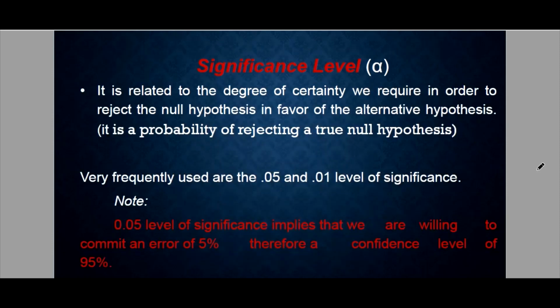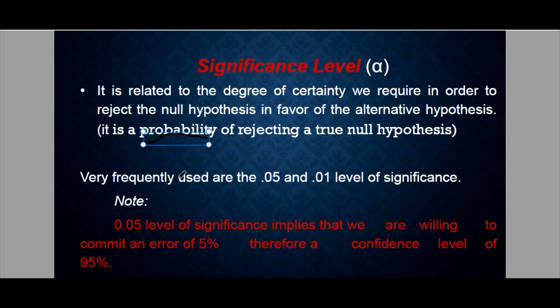Now let's go to the significance level. In the past, when we were studying the Z alpha and the T alpha, we always encountered this alpha. It is related to the degree of certainty we require in order to reject the null hypothesis in favor of the alternative hypothesis. In short, it is the probability of rejecting a true null hypothesis.